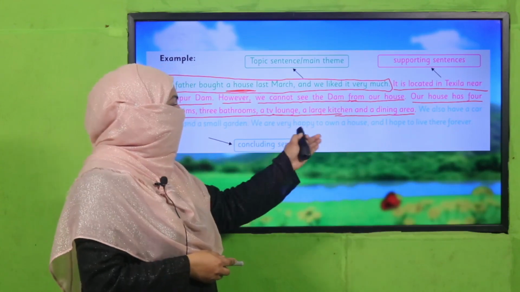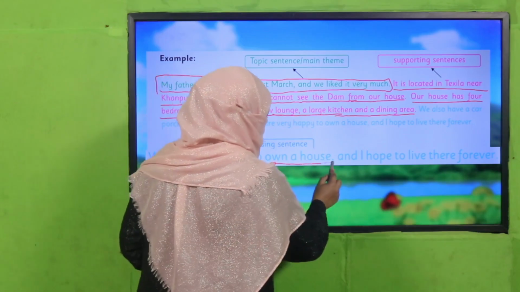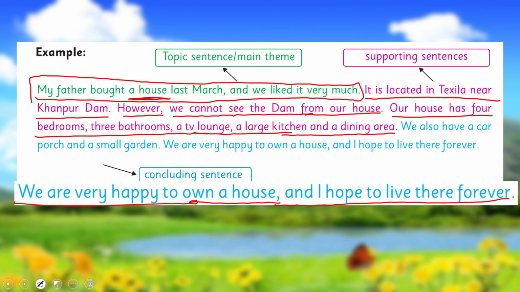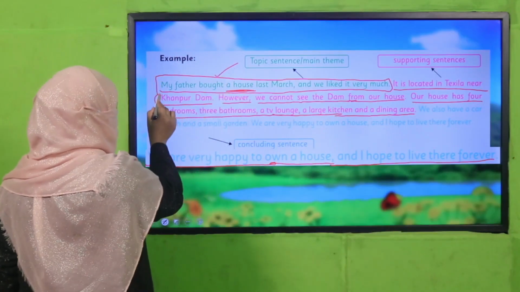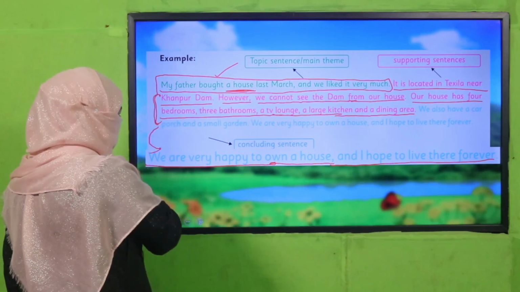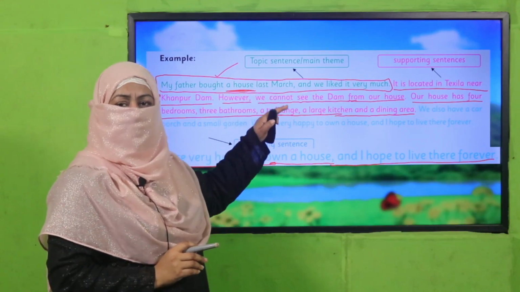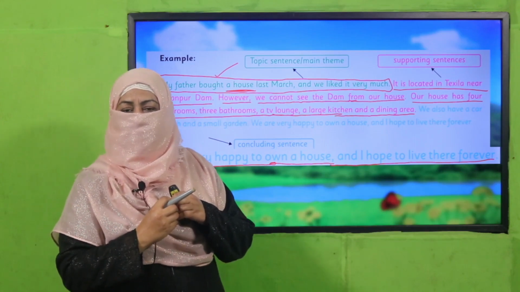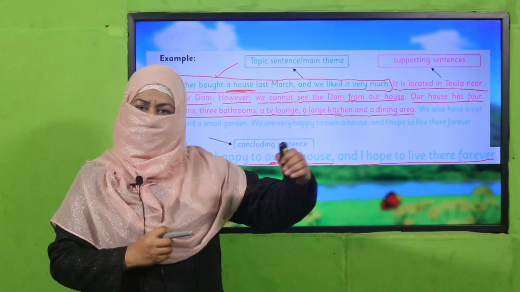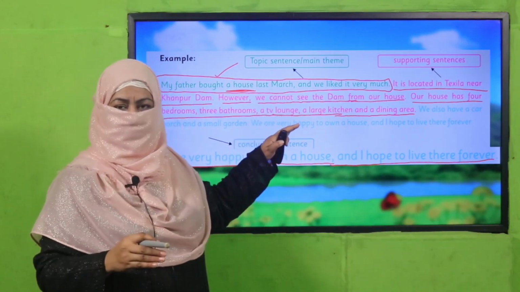And after that, you will conclude it, you will sum it up: we are very happy to own a house, and I hope to live there forever or for a long time. This is how this paragraph ends. You see, the topic sentence is there, the detailed supporting sentences are there, and then there is a concluding sentence. We just read it and we find how all the sentences are arranged, how a paragraph is composed. And beta, if you read a long story, every paragraph is like this. This is the structure for each and every paragraph, right?